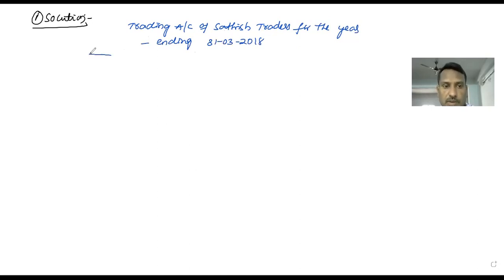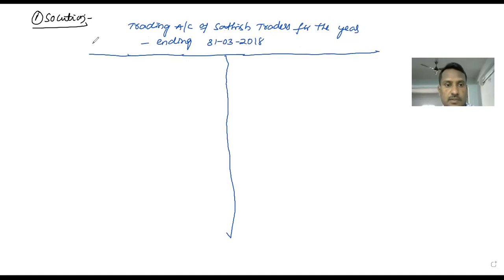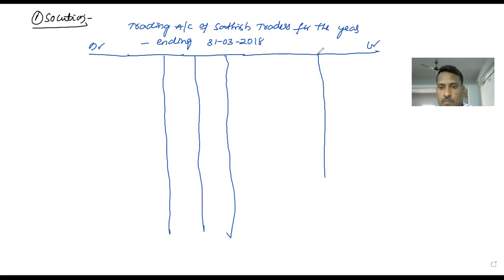So this is the pro forma. Debit, credit. This is the pro forma of the trading account.